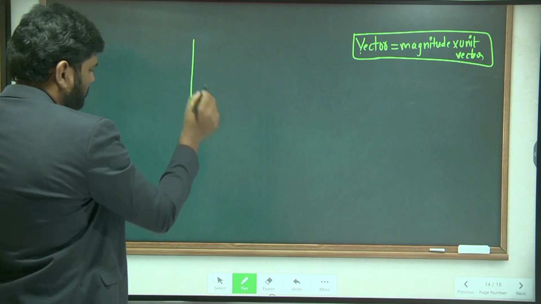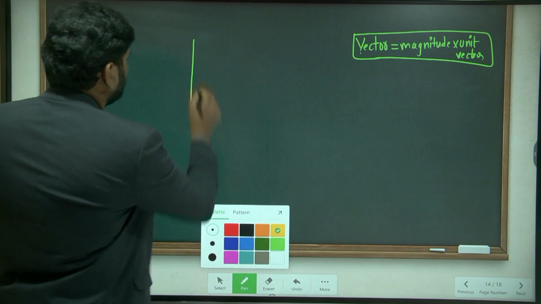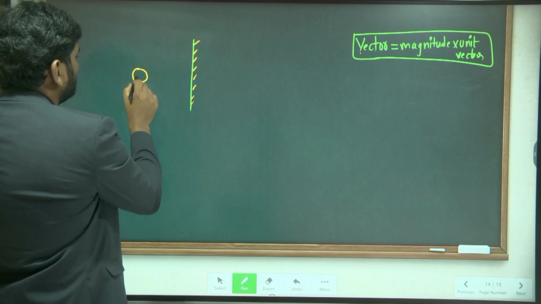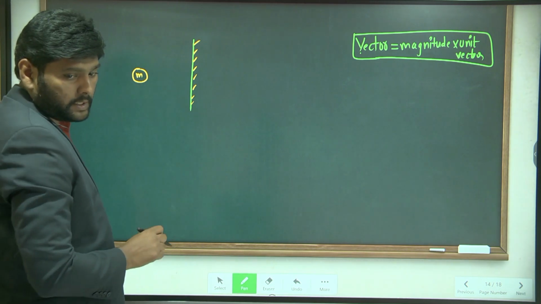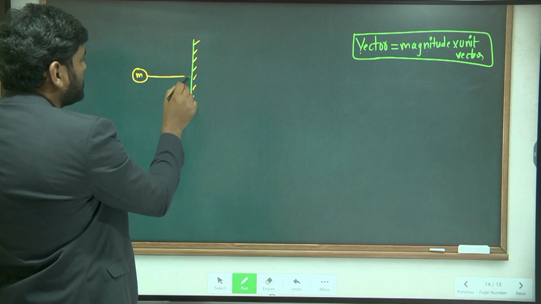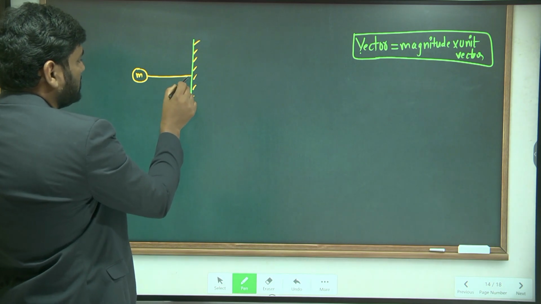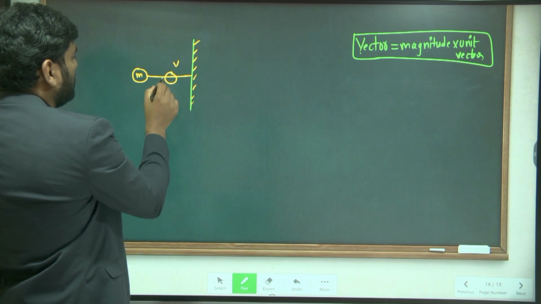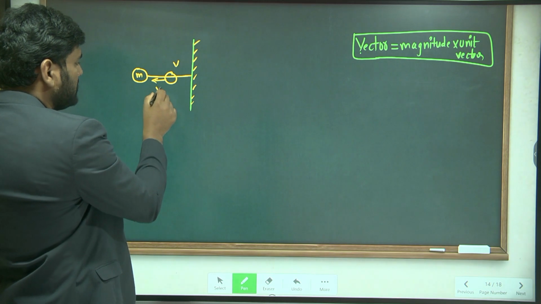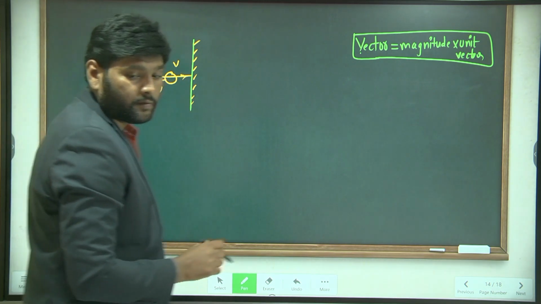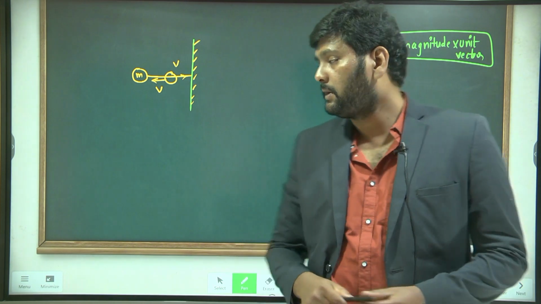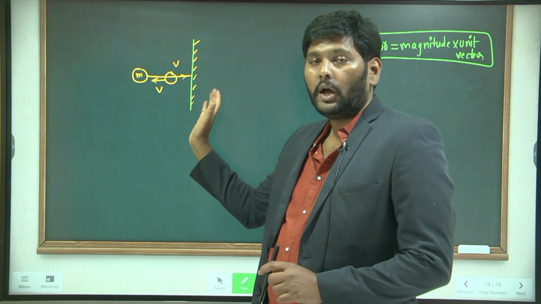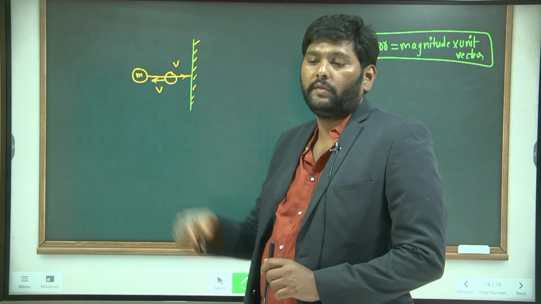Now this is a wall. A ball having mass m strikes the wall with a velocity v and bounces back with the same velocity, in the backward direction. Understand?